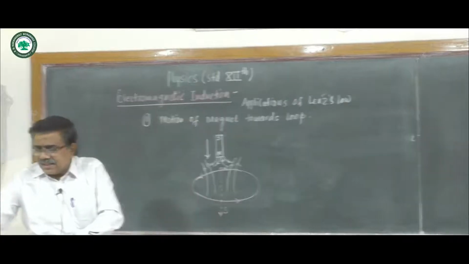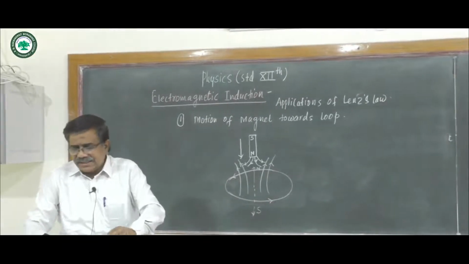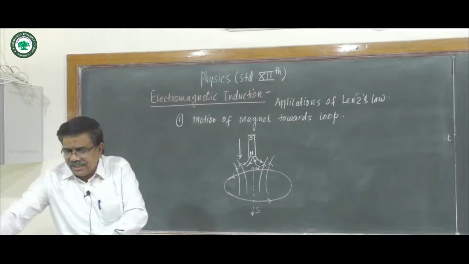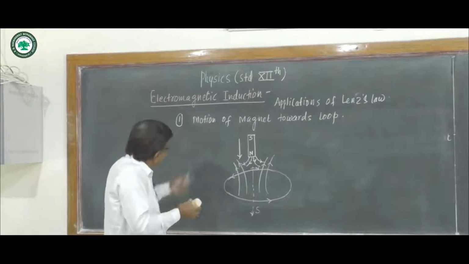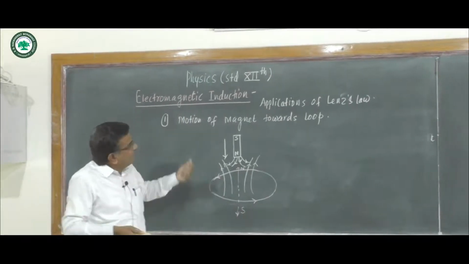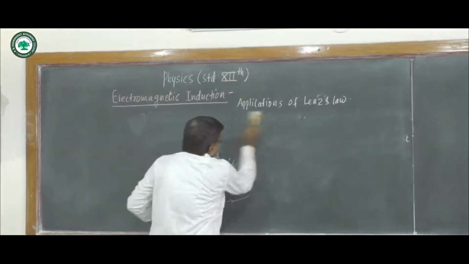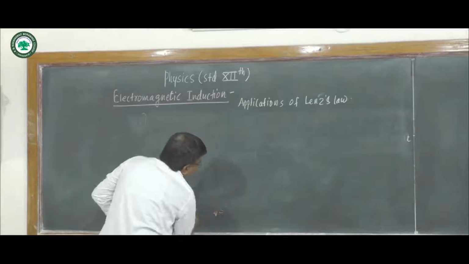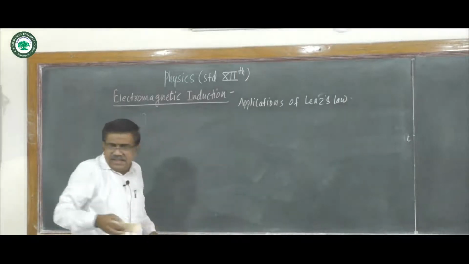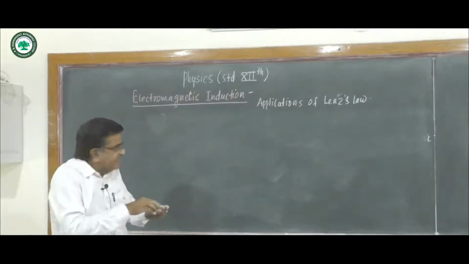Now the next application, that is energy conservation in Lenz's law. This was the first application, motion of magnet towards the loop. We see the second application, the energy conservation in Lenz's law.